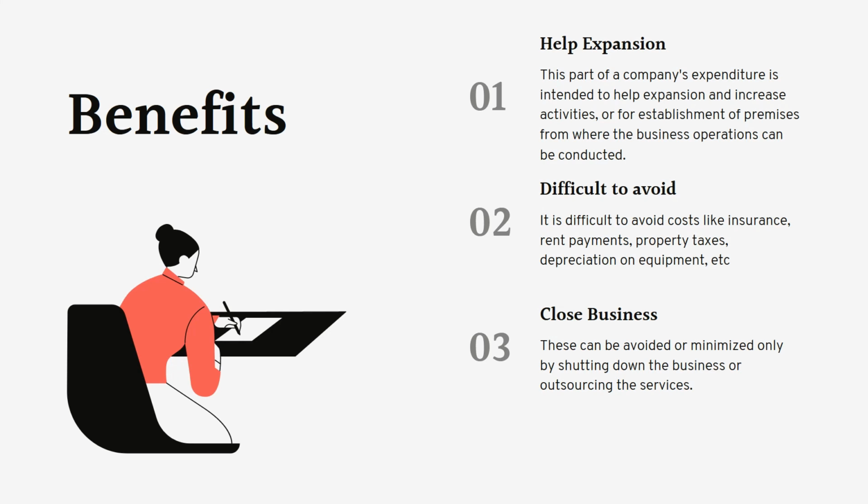It is difficult to avoid such costs, like insurance, rent payments, property tax, depreciation on equipment, etc. These are something which you will have to pay anyways, whether your business runs or not, right? Well, these can be avoided or minimized only by shutting down the business or outsourcing the services. So if I want to reduce my capacity cost, I can remove my shift, I can reduce the number of people working in different shifts. So that's one way to reduce it, right?